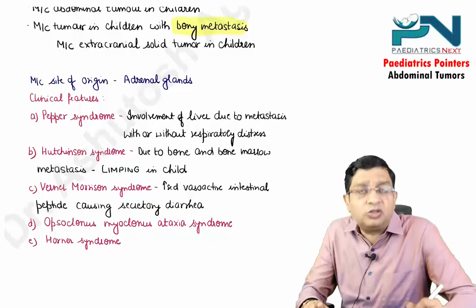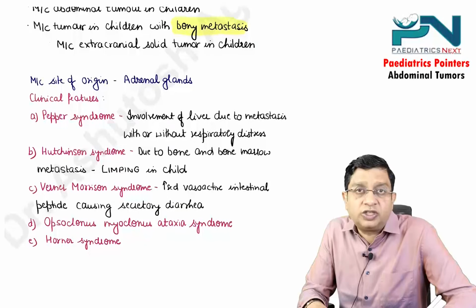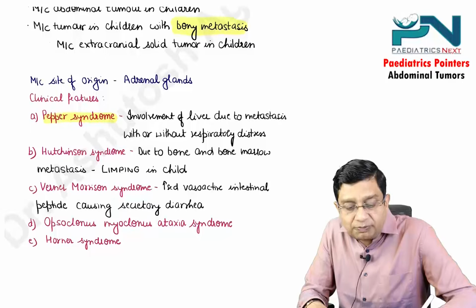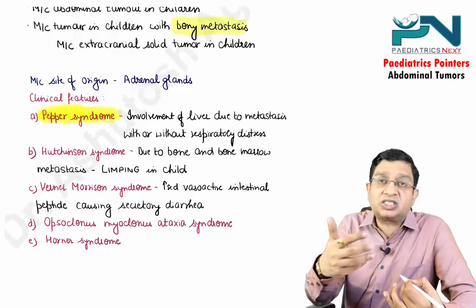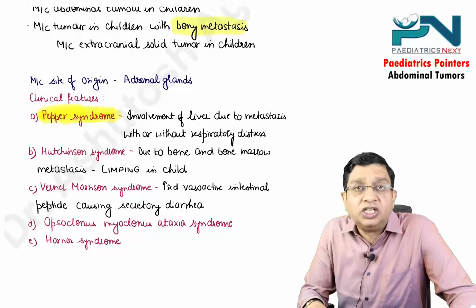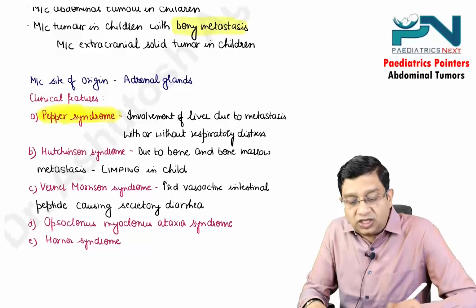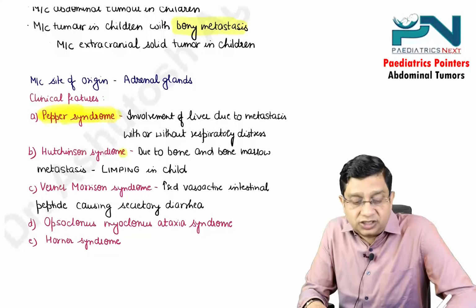There are certain syndromes, or clinical features, which are associated with neuroblastoma. One is the Pepper syndrome. Pepper syndrome is basically due to metastasis to the liver, which may or may not be associated with respiratory distress.